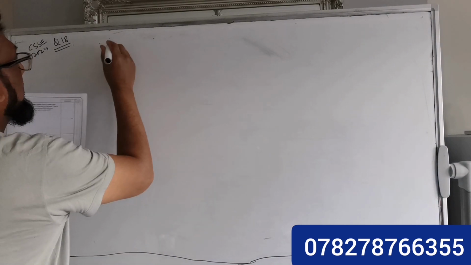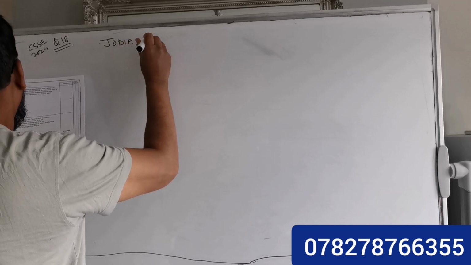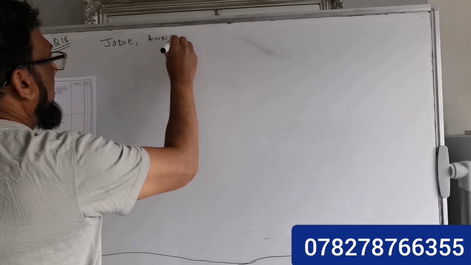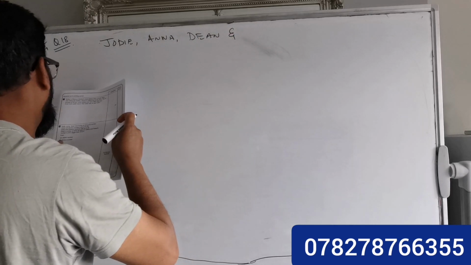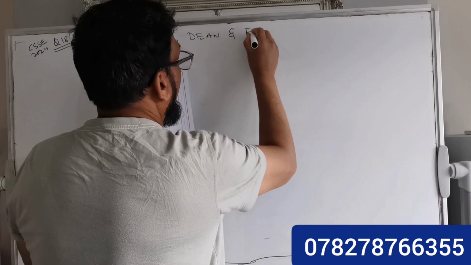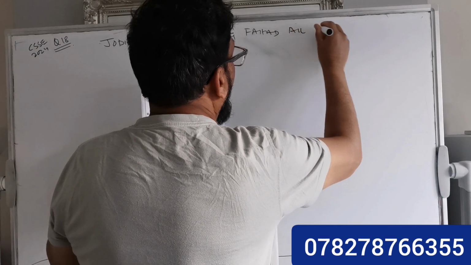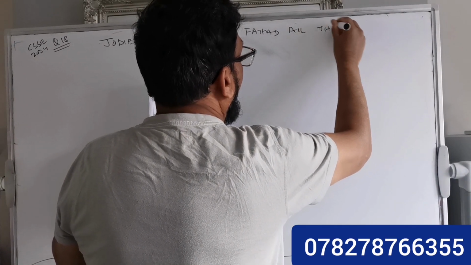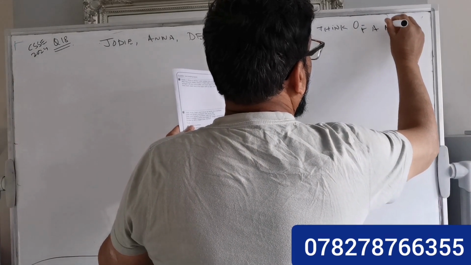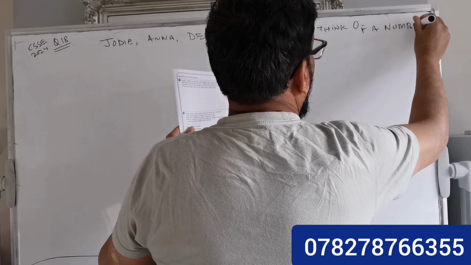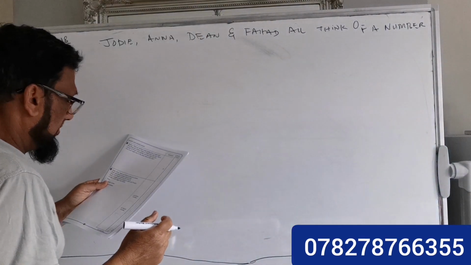So it says Judy, Anna, Dean, and Fahad all think of a number. So Judy, Anna, Dean, Fahad all think of a number.